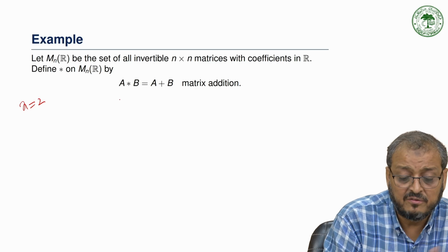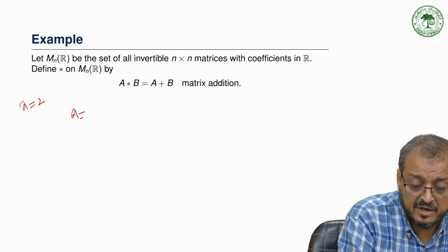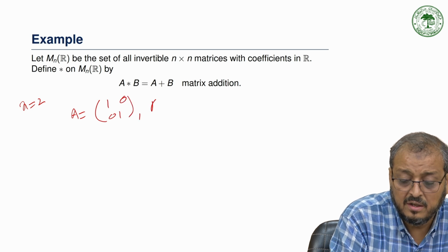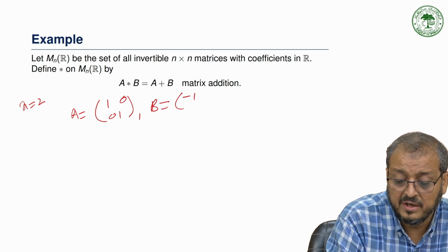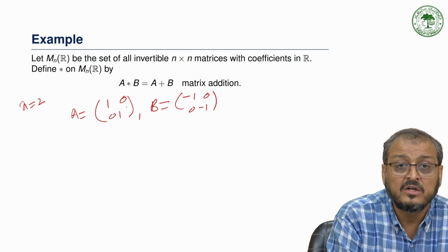So for example, I take A as 1 0 0 1, and B I take as minus 1 0 0 minus 1. Now clearly A is invertible because the determinant is not equal to 0.